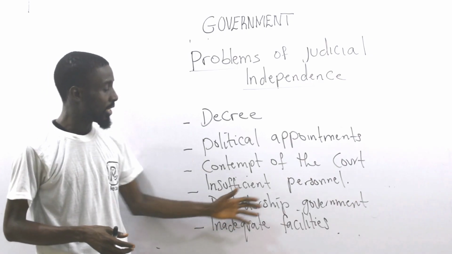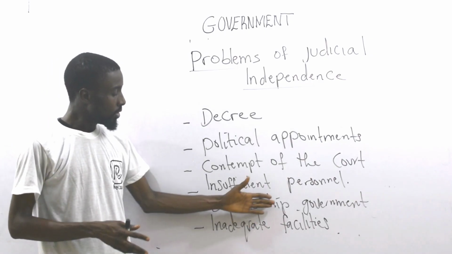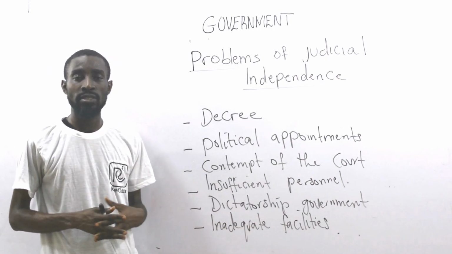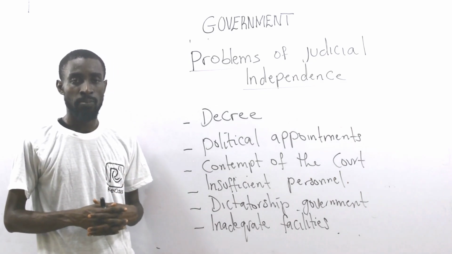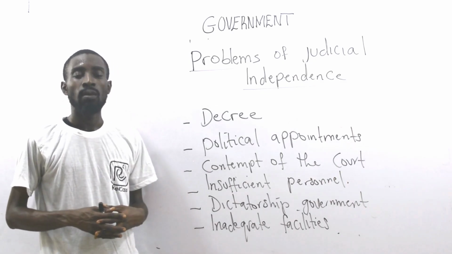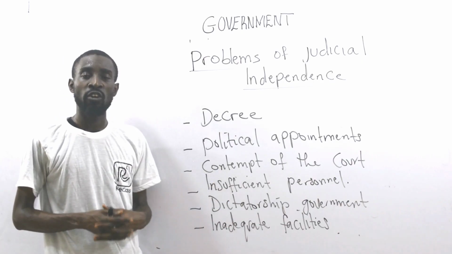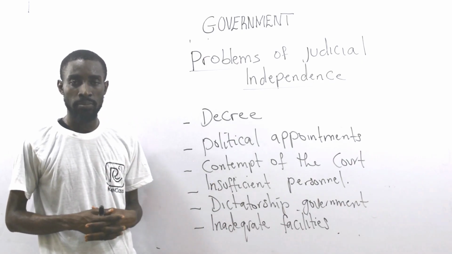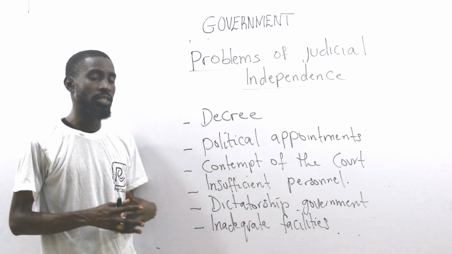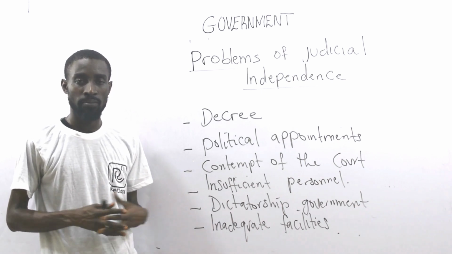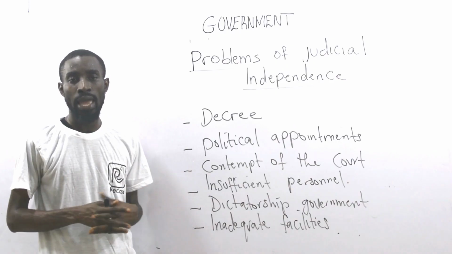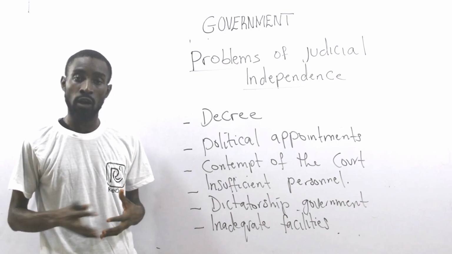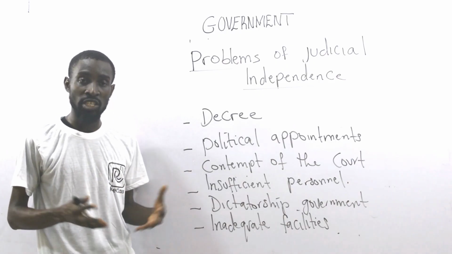Then we talk about dictatorship government. Dictatorship government is a government wherein tyrants spearhead the affairs or are in charge. There are examples of dictatorship governments, like totalitarianism, otherwise called authoritarianism, fascism by Benito Mussolini, Nazism by Adolf Hitler of Germany, and then the military system of government.